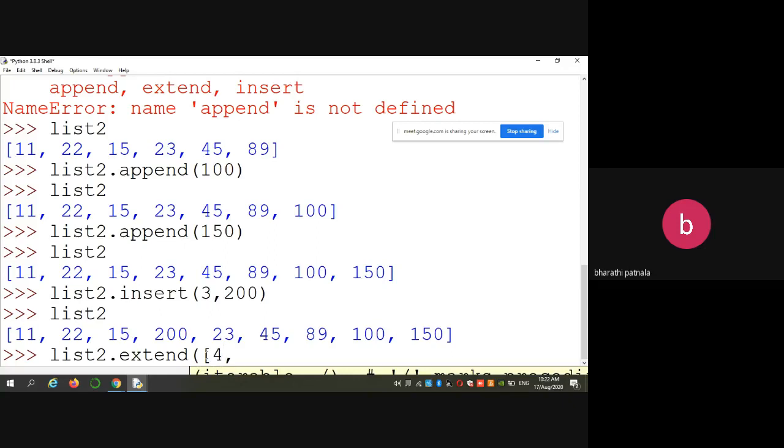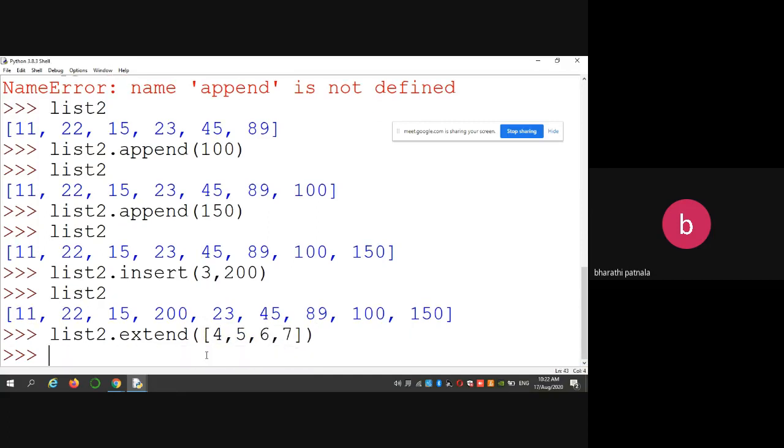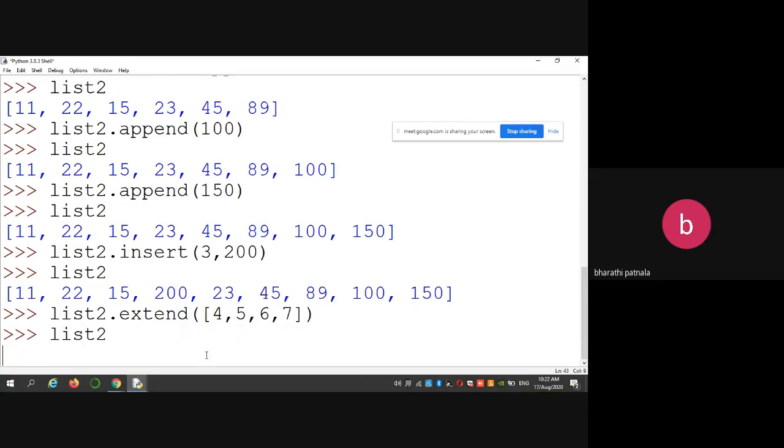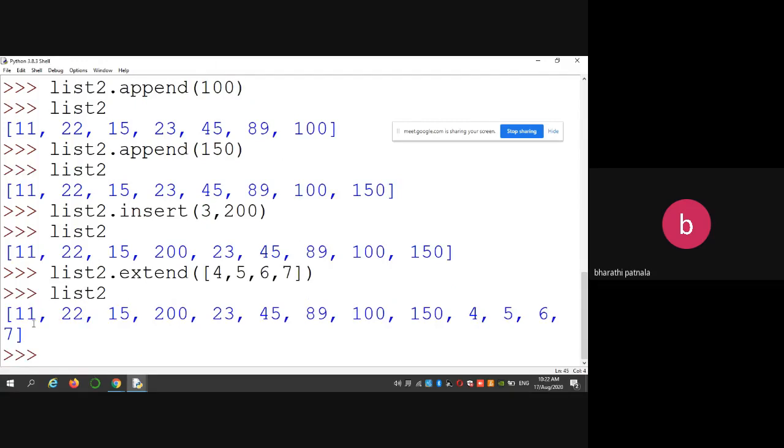For example, I am giving 4, 5, 6, 7. Now, print list 2. So if you want to add an entire list of elements into this list, you use the list extend function. Okay, let us see one more example.